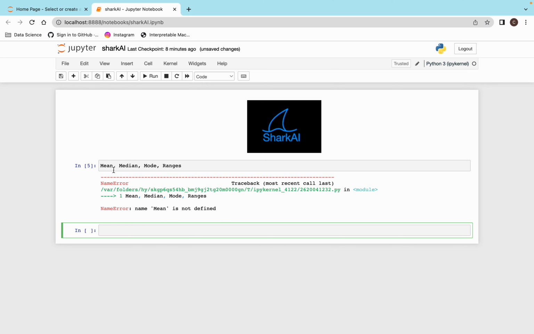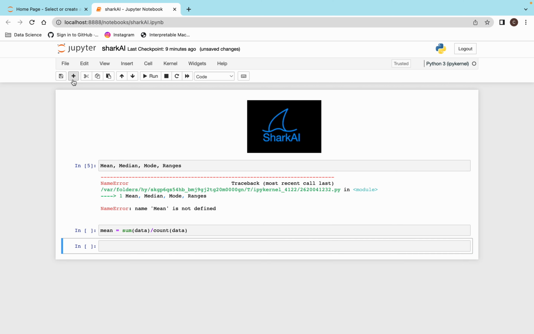So what is mean? Mean is basically the average. Average means the sum of your data divided by the count of data. So this is your mean: the sum of your data divided by the count, how many numbers are there. That is your mean.